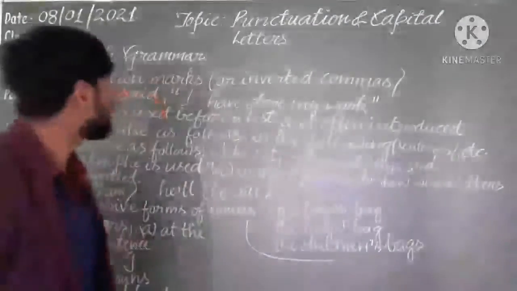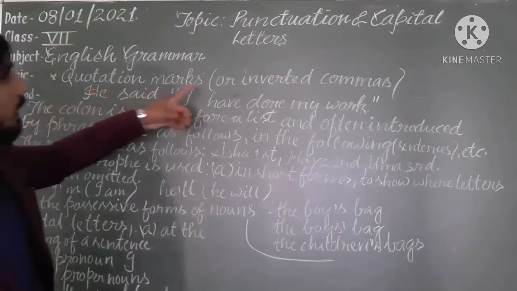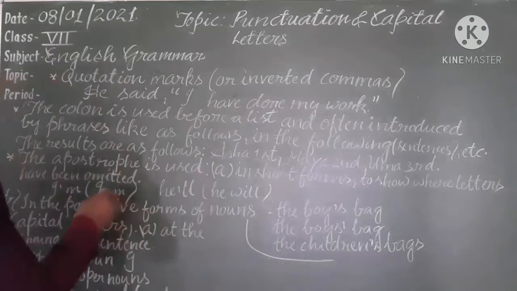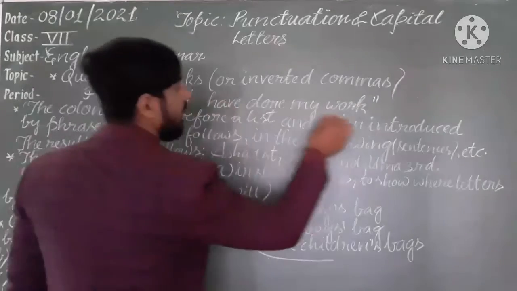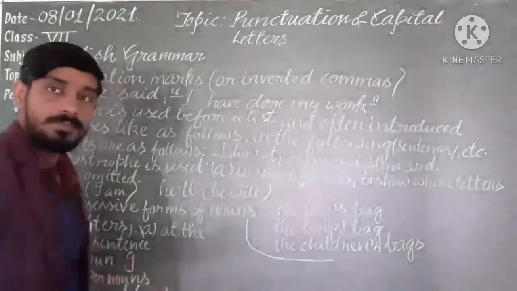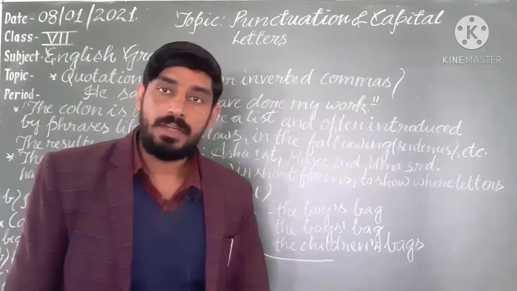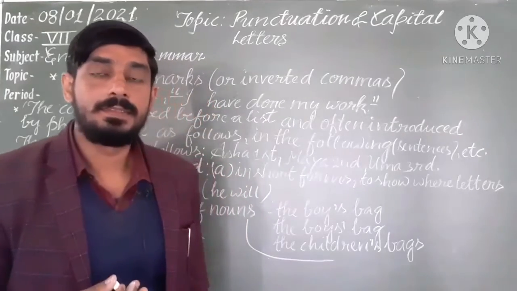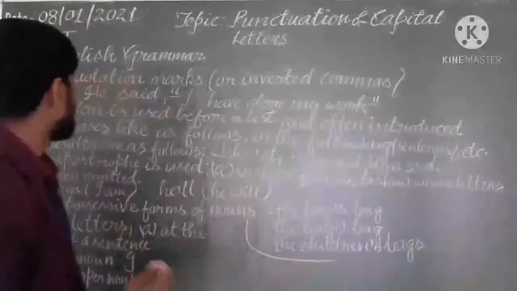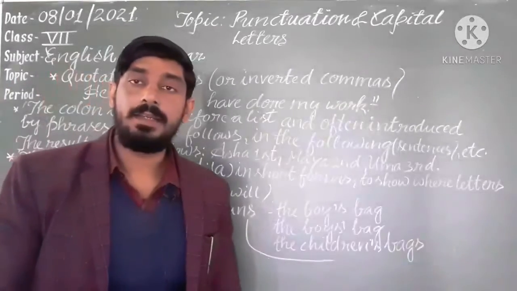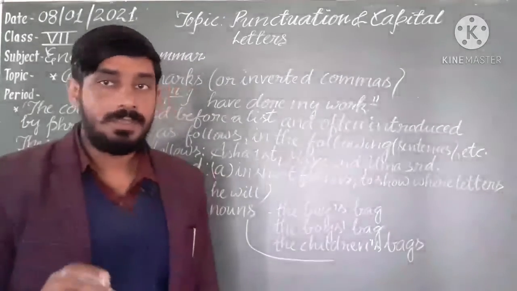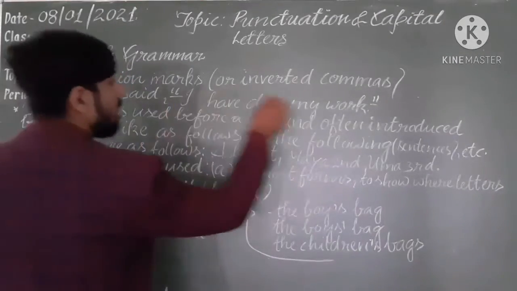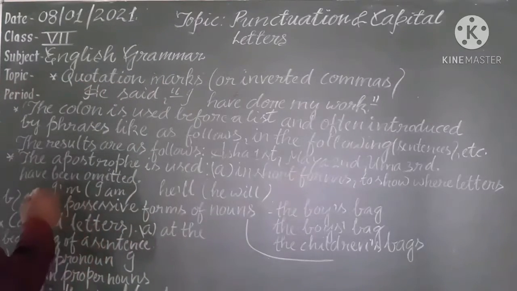Come on here. Quotation marks are inverted commas. We can use them. He said, in double inverted commas you are getting, I have done my work. So we use double inverted commas when there is direct speech, when it is said by the speaker directly. Whatever is said by the speaker, for that we use double inverted commas. Understand? We also say quotation marks.